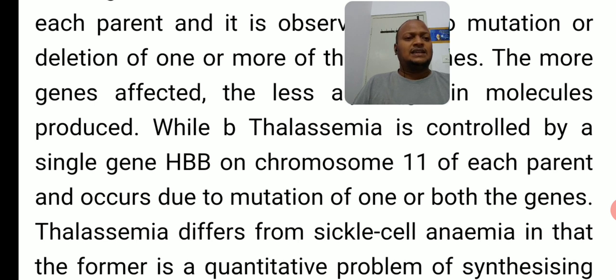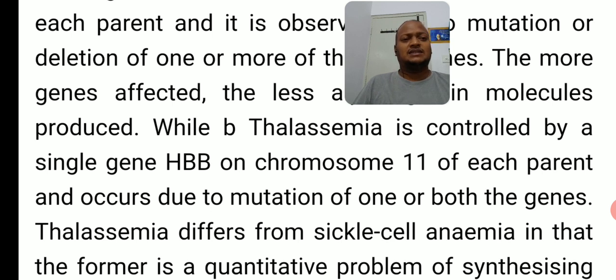So beta thalassemia is controlled by how many genes? Only one gene, that is hemoglobin beta on chromosome number 11. So alpha thalassemia is controlled by two genes, HbA1 and HbA2. Beta thalassemia is controlled by only a single gene, that is HBB on chromosome number 11.